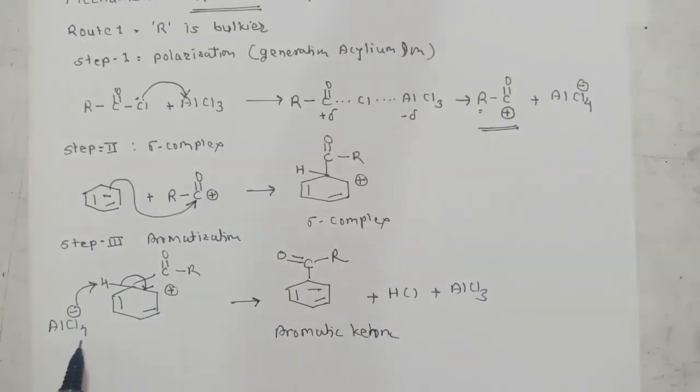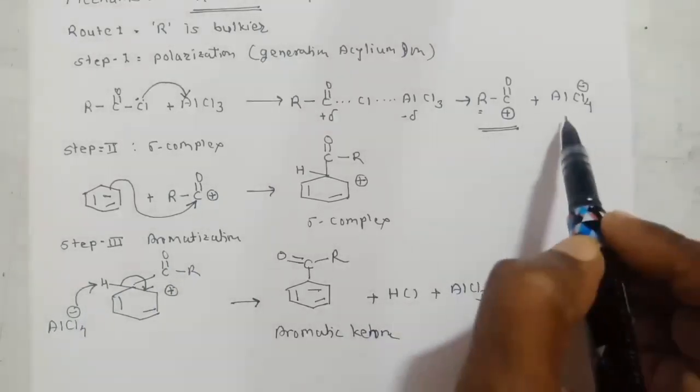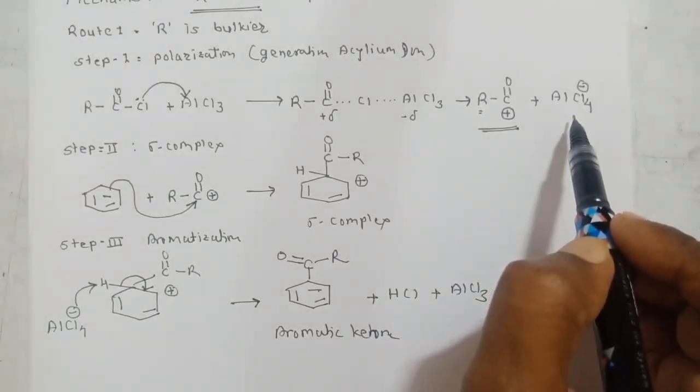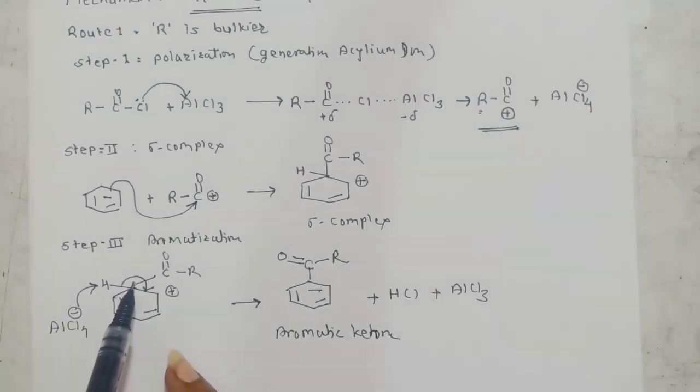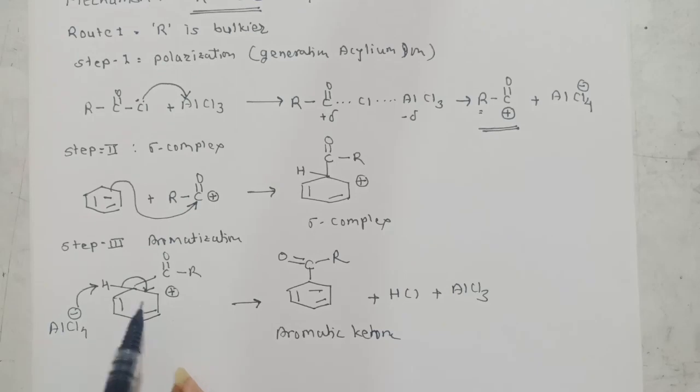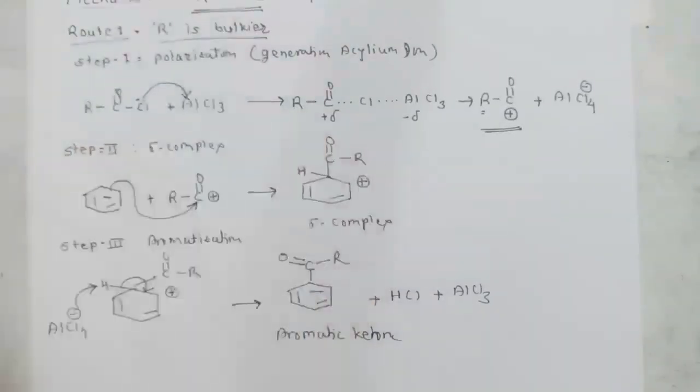Third step is the aromatization. So AlCl4 minus, that was the conjugate base formed in the first step, abstracts this proton. This sigma bond will break, those sigma bonding electrons come inside, and we will get this aromatic ketone. So this is route first, when R is bulkier.